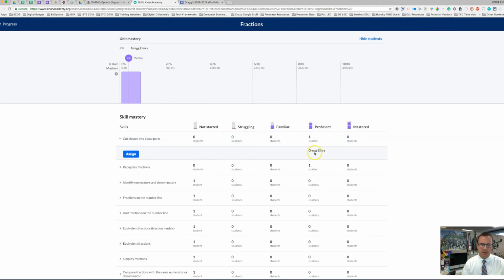So this is how you'll track students' progress. Again, if you see them falling into the familiar or struggling areas, that's where you can assign it again after you've retaught the lesson or they reviewed something that you've given them. That's where you're going to do that. So this is kind of the gold moment of Khan Academy right here, to where you can track your kids' progress and see how they're progressing as you give them their assignments.